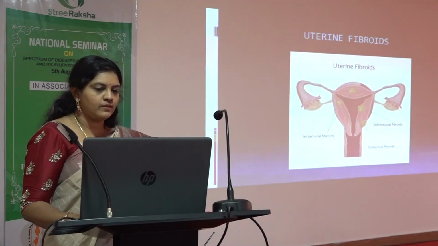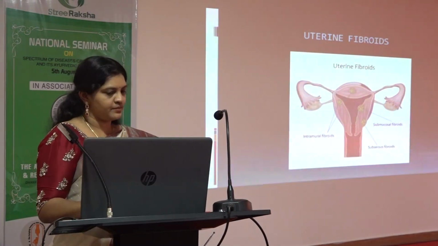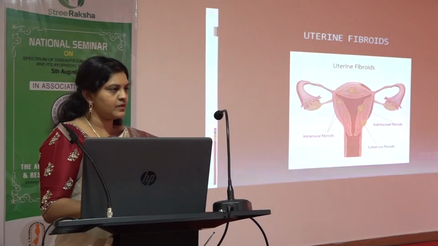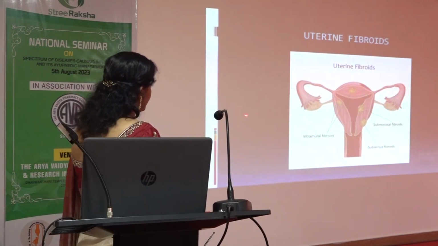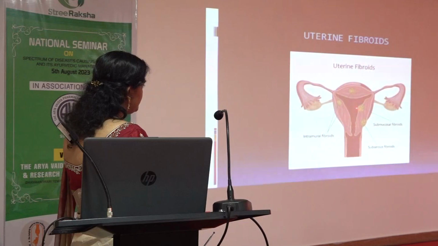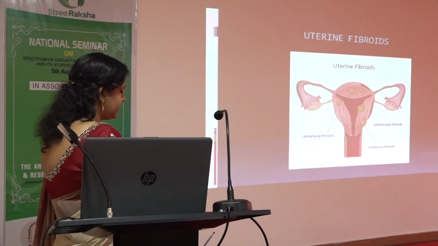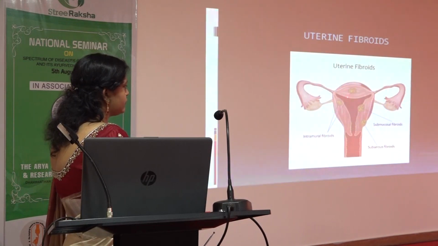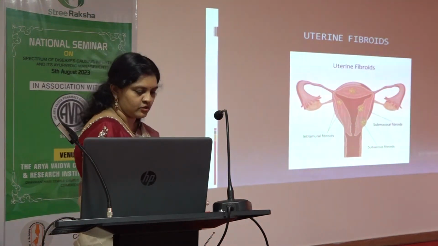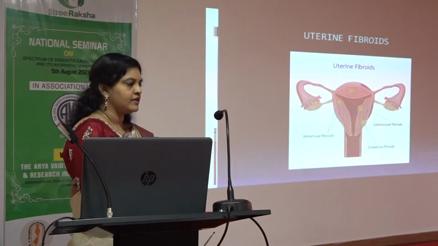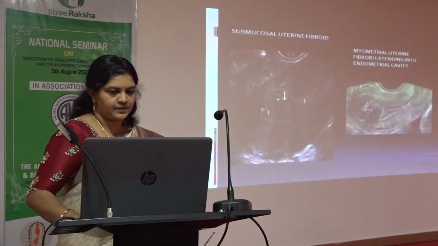Coming to the next common thing, uterine fibroids. Actually, multiple types of fibroids are there. Not all fibroids will lead to infertility. The one which is close to the endometrial cavity, the submucosal fibroid, is the only one which will present with infertility, because it will prevent the implantation of the ovum. So that is the only one which requires surgical removal. For the rest of the fibroids, with proper food supplements and proper rest, they can become pregnant.